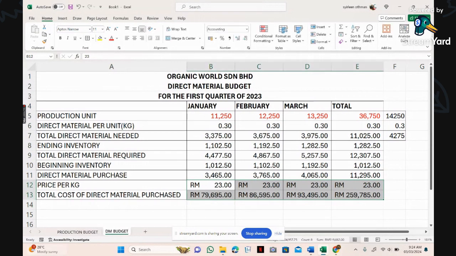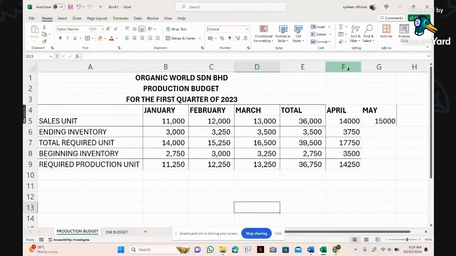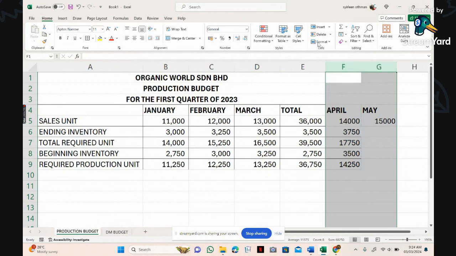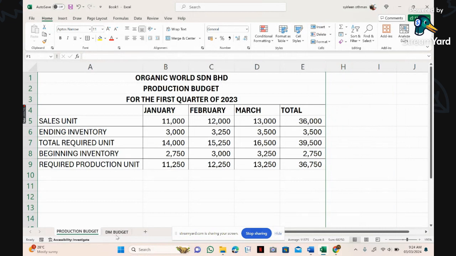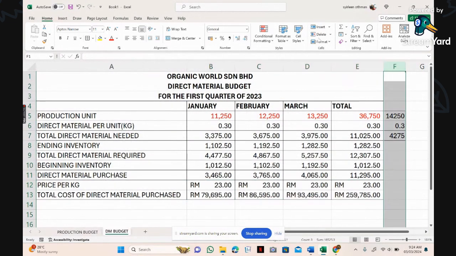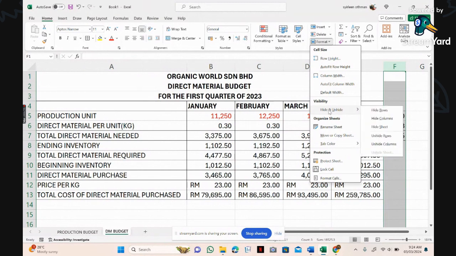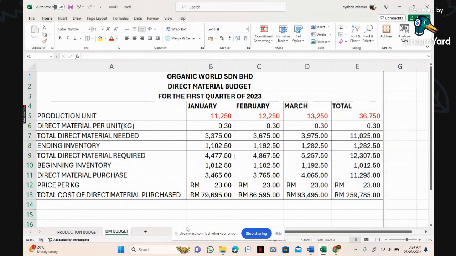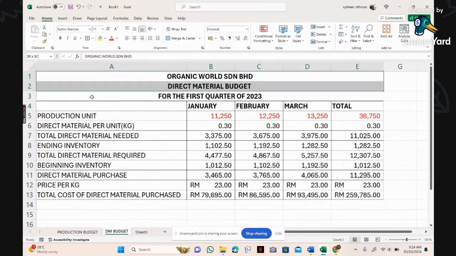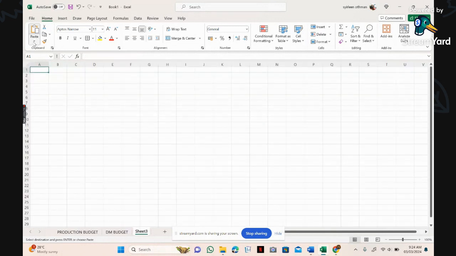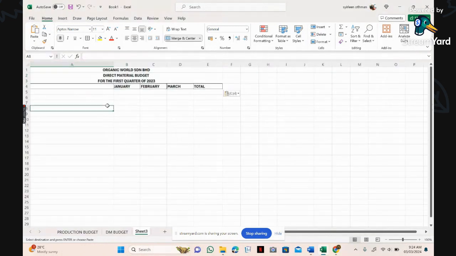Okay, so now what I'm going to do, I go back to my production budget. Okay, saya highlight dua ni. Saya pergi dekat format. Saya akan hide column. Alright, okay, clear, done. Okay, DM pun sama. I pergi dekat F, saya pergi dekat format and I akan hide columns. Okay, and then last one, I am going to do my direct labor budget. Okay, copy dulu bahagian atas tu supaya tak buat dua kali and then you paste. Yeah, alright. So now I have the upper part of my budget. Just gonna edit sajalah.